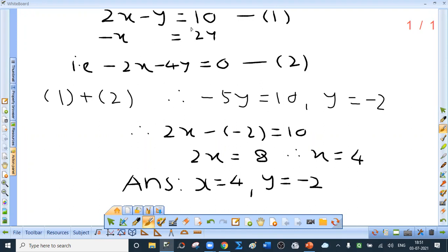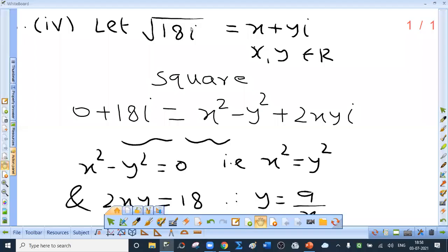I'm happy. Most of the students have written the correct answer. Fourth one, actually the question is find square roots of the complex number 18i. Let root 18i be x plus iy, where x and y are real. Square both the sides. So 0 plus 18i, I have directly written. Actually the square is x square plus 2xyi plus i square y square, but i square is minus 1. That is why I have directly written x square minus y square plus 2xyi.